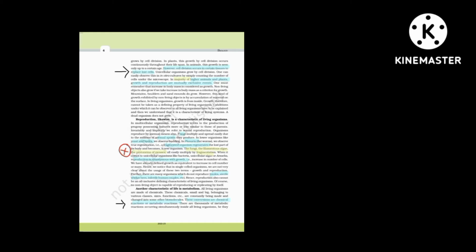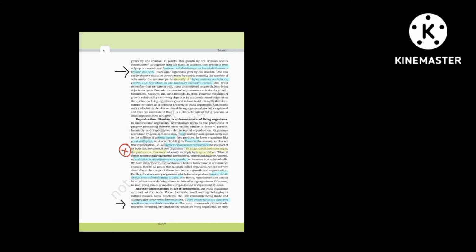And in the majority of higher animals and plants, growth and reproduction are mutually exclusive events. Majority, not all. For the majority of animals and plants, we have a different mechanism for growth and a different mechanism for reproduction. And growth can occur even in non-living things like mountains and sand mounds. Here, the growth is from external, but in the living one the growth is from internal. This is the difference of growth in living and non-living. Okay, next we'll go to the second one, reproduction.